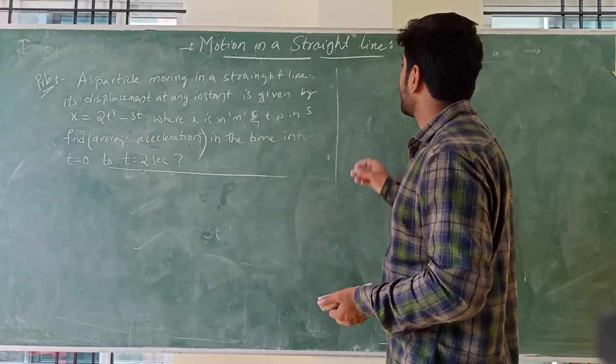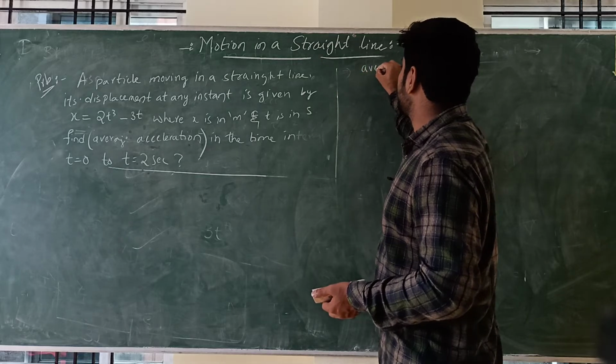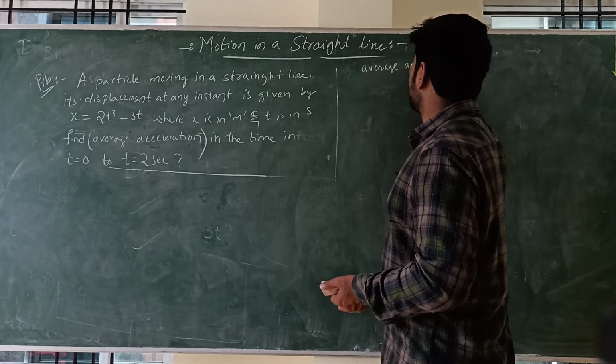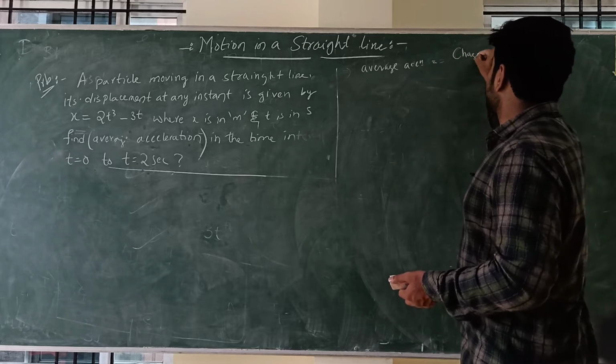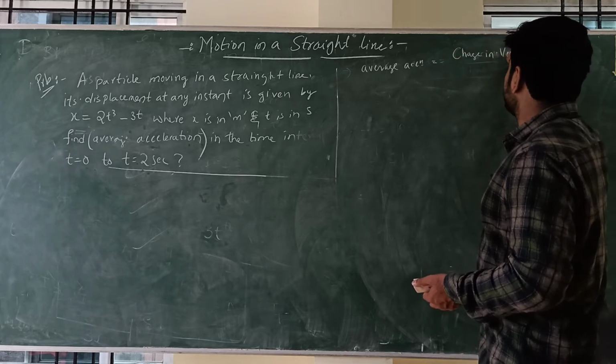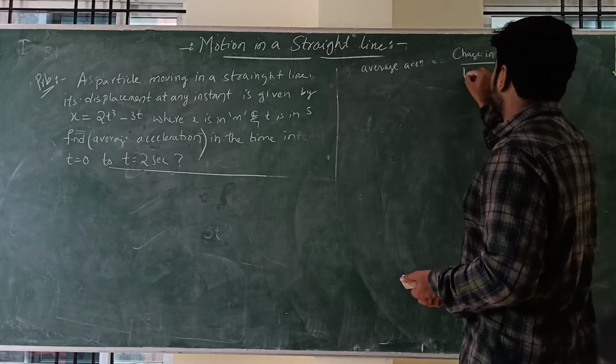See, first of all write average acceleration. Average acceleration is equal to, what is the formula? Change in velocity divided by time taken.